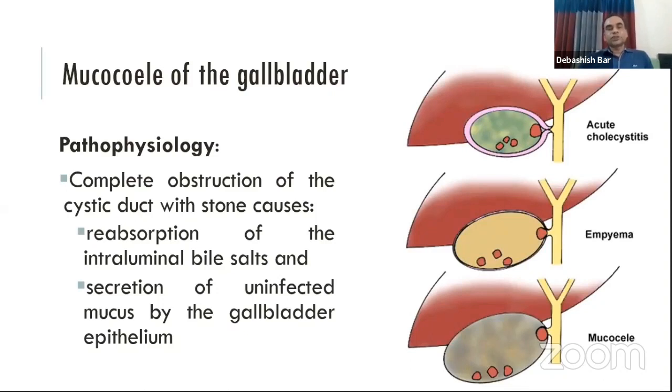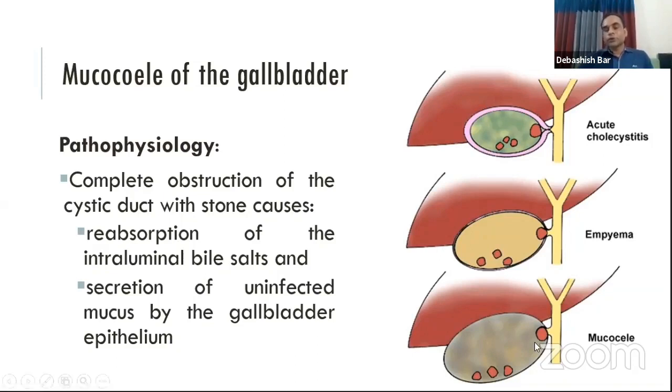Another pathology that is caused by gallstone: the gallstone which obstructs the cystic duct, as we learned earlier, will cause stasis of bile within the lumen, and the bile salts are absorbed. The gallbladder mucosa will secrete mucus, and the gallbladder will be distended. It will be hugely distended, the wall will be thinned, and it will look whitish in color.